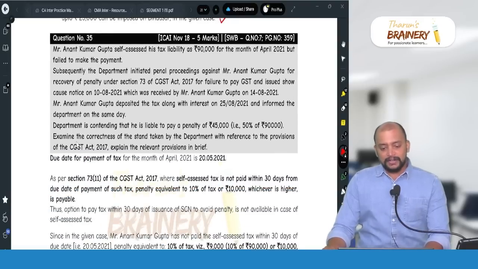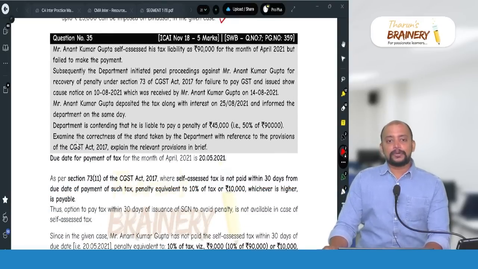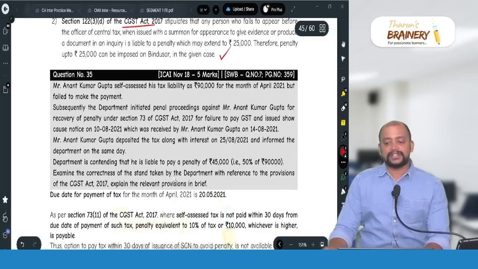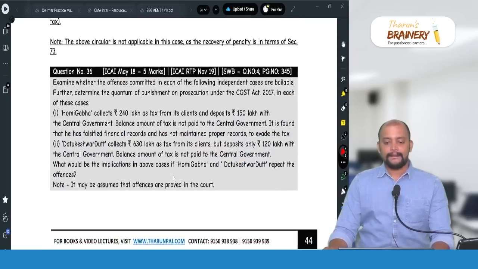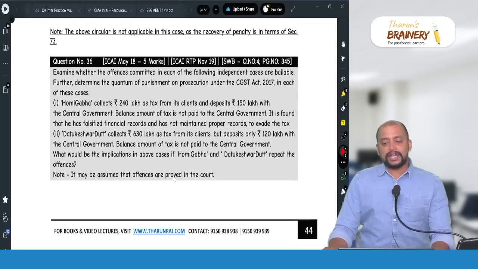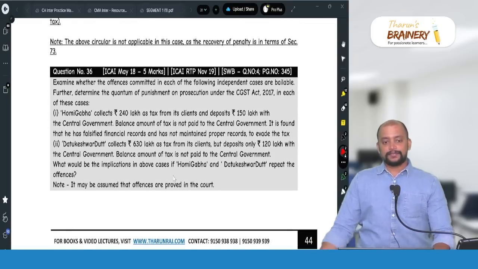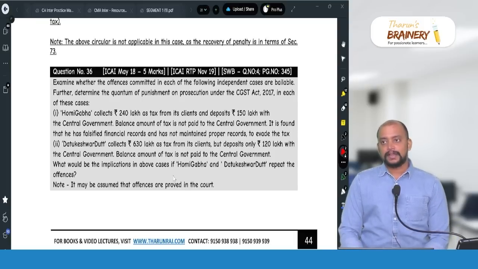Next, this question we did. Anant Kumar Gupta, self-assessed his tax liability. Page number 359. Check. 359. Then page number 345 you take. Page number 345.